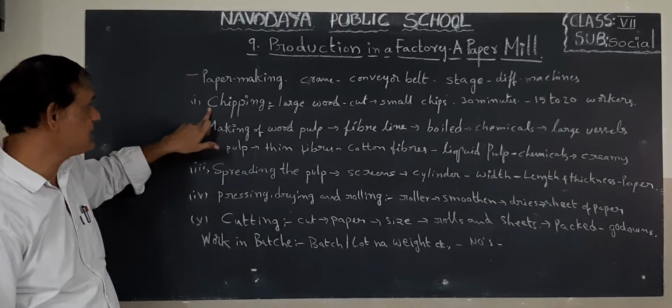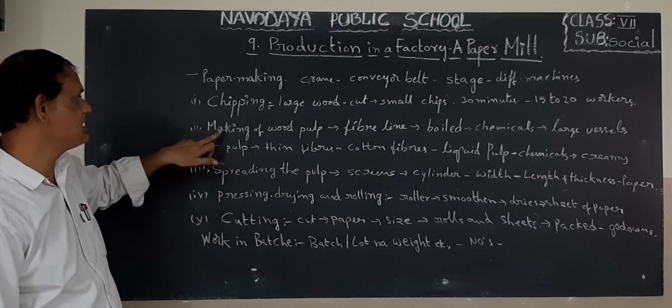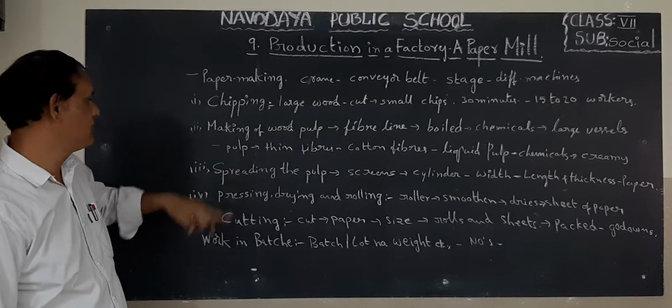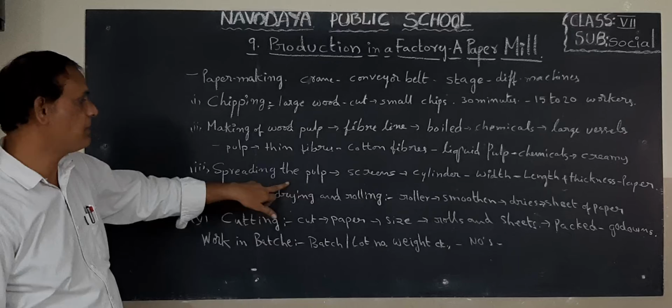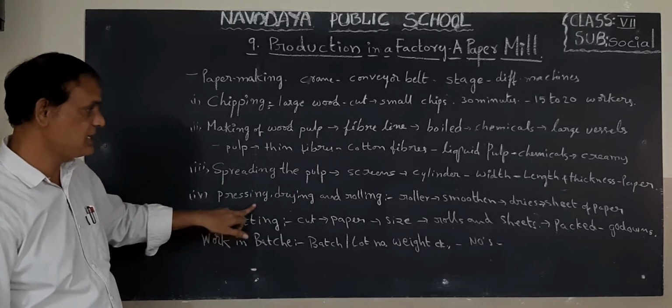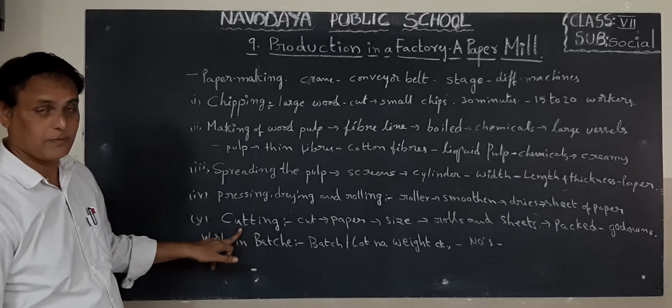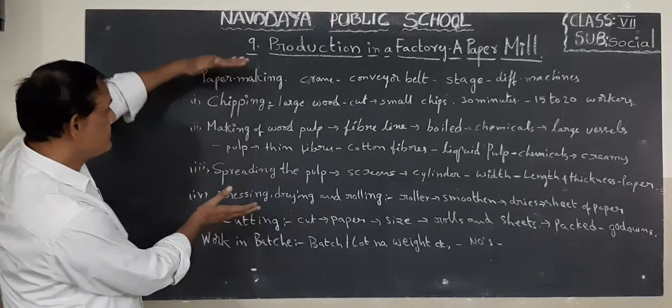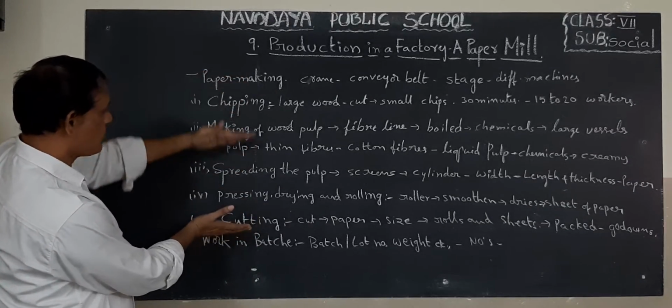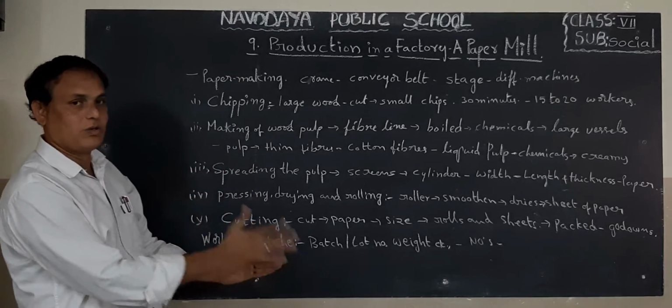What is the first stage here? Chipping. Second stage here, making of wood pulp. Third stage here, spreading the pulp. Fourth stage here, pressing, drying and rolling. Last stage here, cutting. Okay, children. So this is the continuous process of wood.